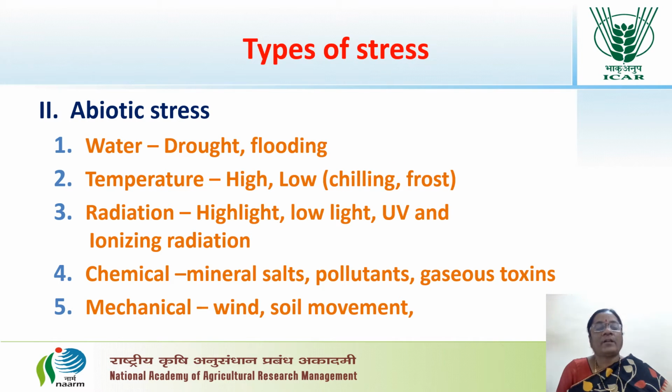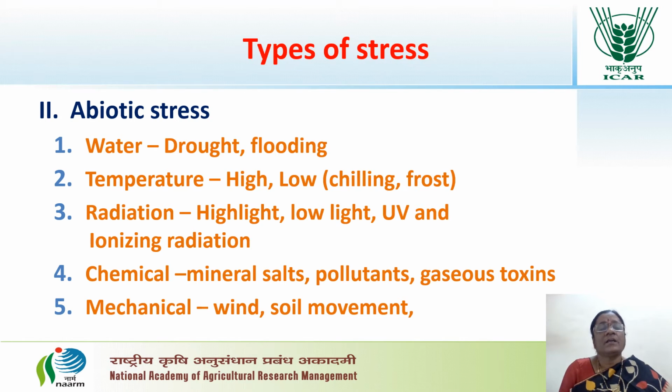Coming to abiotic stresses, there are various kinds that plants are exposed to. Let us see them one by one. Water stress may be due to shortage of water, that is drought, or excess water, that is flooding conditions. The temperature stress may be due to high or low temperatures. Again there are two types of low temperature stress, chilling stress and frost or freezing stress. That is the temperature stress.